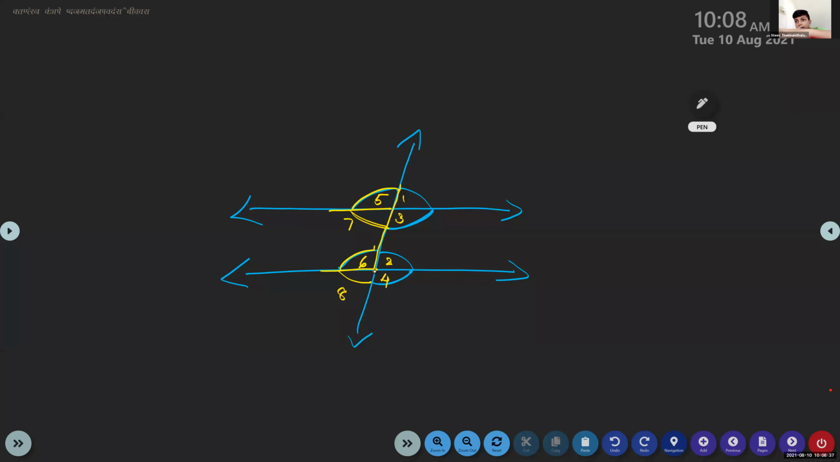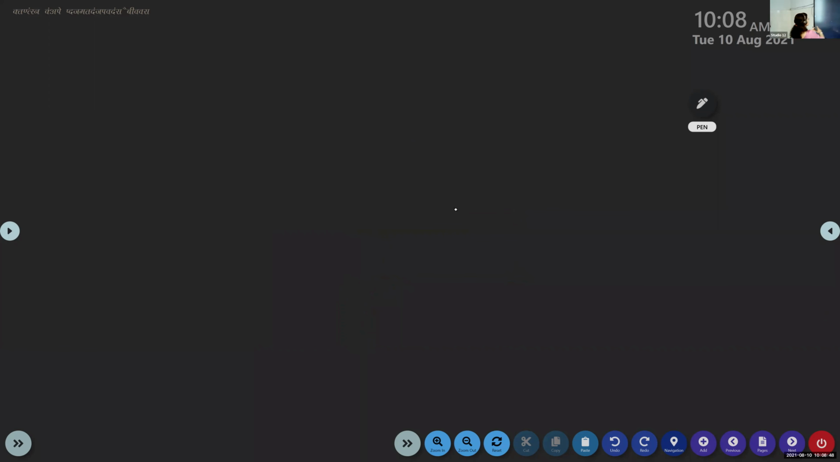Ma'am, can you say alternate angle? Alternate, like this it will go. Opposite. These are pairs of alternate interior angles. I'll draw it. Ma'am, I have one doubt. Yeah, one minute. I'll tell you the position where they lie.